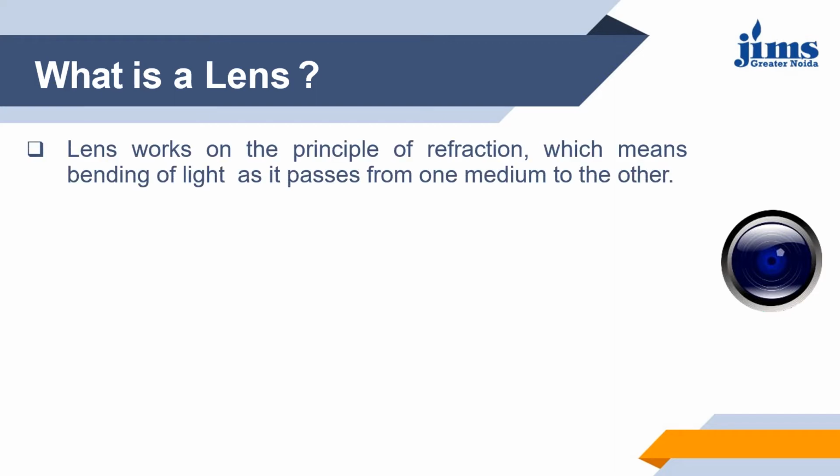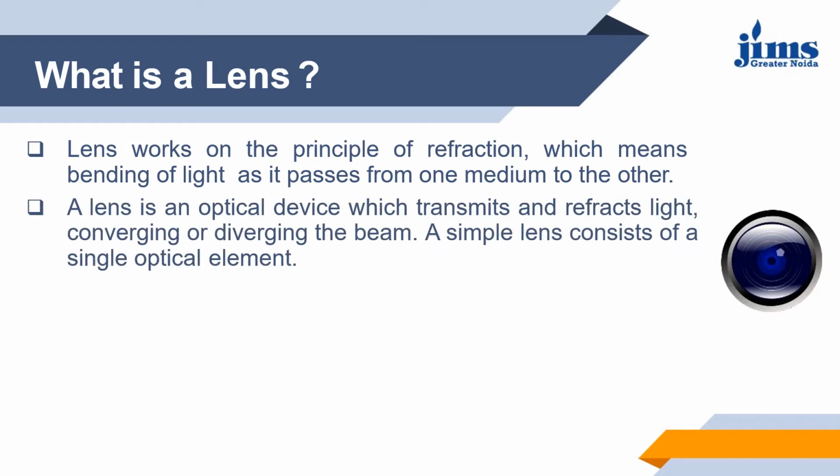A compound lens is an array of simple lenses with a common axis. The use of multiple elements allows more optical aberrations to be corrected than is possible with a single element. Lenses are typically made of glass or transparent plastic.